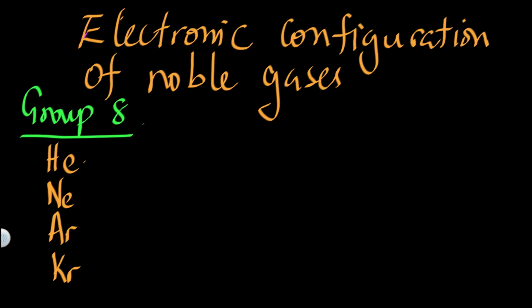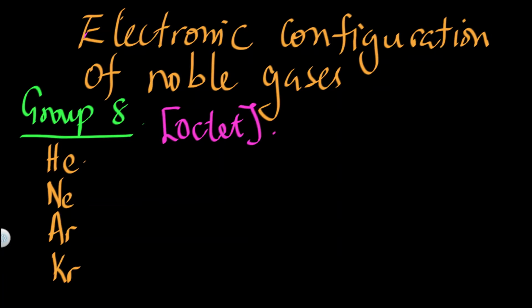So chemical bonding usually occurs because these elements want to achieve the electronic configuration of the noble gases. They want to have the 8 valence electrons, which we call an octet. So they want to achieve this special octet.